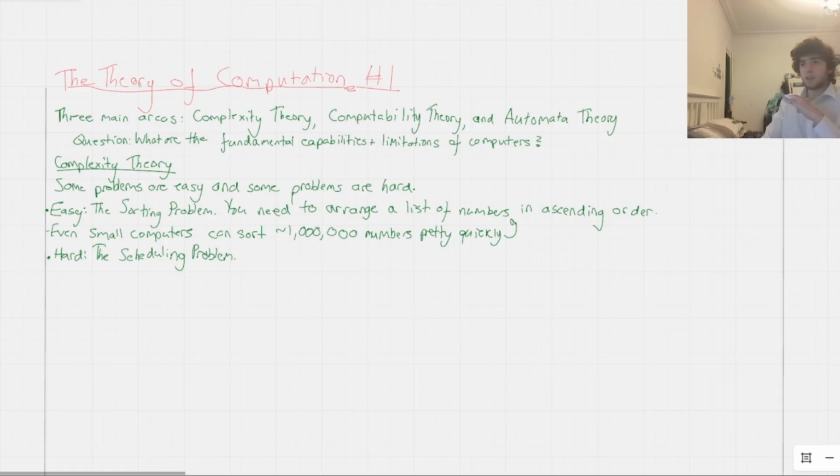Even if there were 1,000 classes throughout the week, it turns out that takes a lot of time for a computer to schedule. And obviously, as you add in more constraints, it will get even worse. Even 1,000 classes in a time span of, let's say, a week is hard for a computer to do. It's a hard problem because it takes a computer a very long time. Even the best computers take a long time to spit out your schedule.